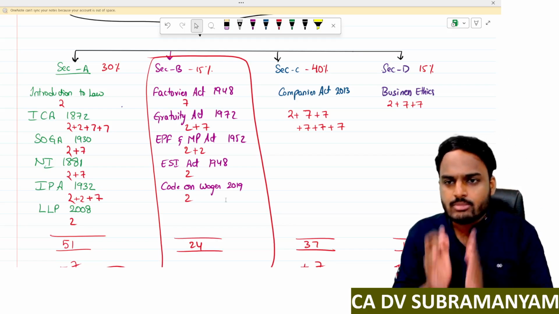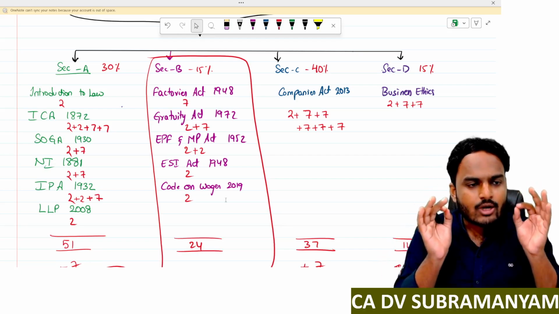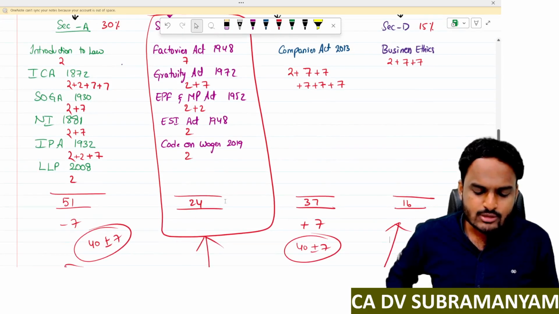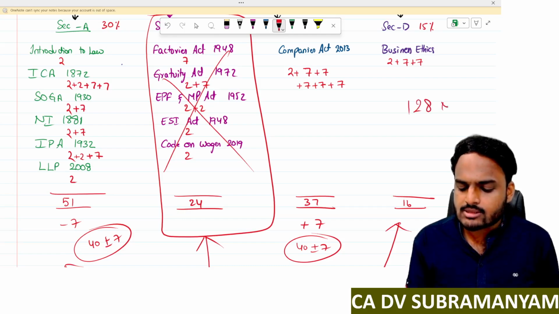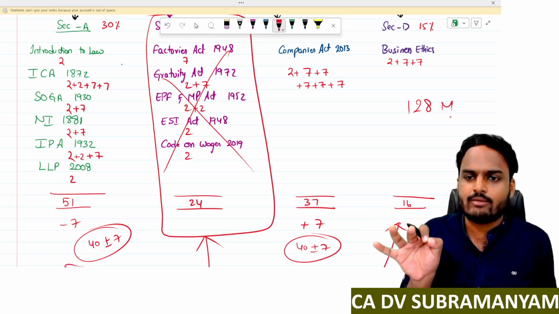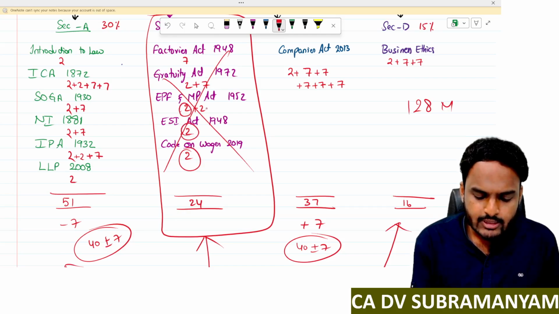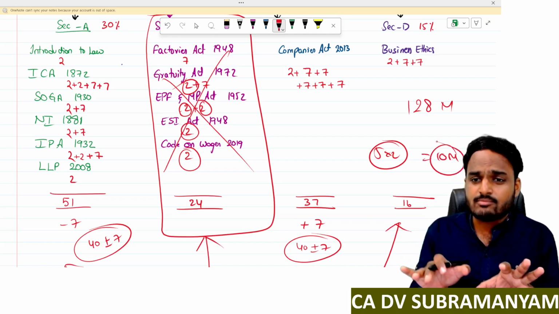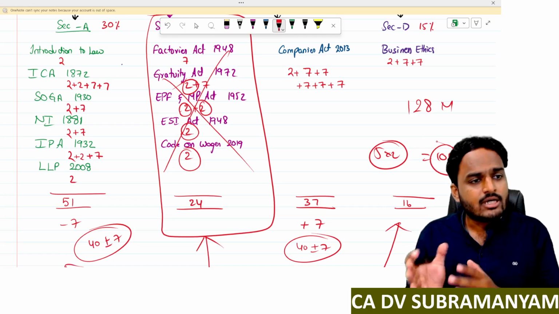Section A, 2 questions. Section B, 2 questions. Section C, 2 questions. Section D, 2 questions. Like that we are getting. So even if you are not having sufficient time to revise all these sections, ignore one section, no problem. Even if you ignore section B, you can attempt maximum marks. Our question paper is for 128 marks, including choice. Even if you ignore section B, industrial laws, you are going to lose 1, 2, 3, 4, 5, so 5 into 2, multiple choice questions. So 10 marks you are going to lose, that is the maximum. Descriptive questions, no problem. You can take that particular question choice and attempt the remaining questions.